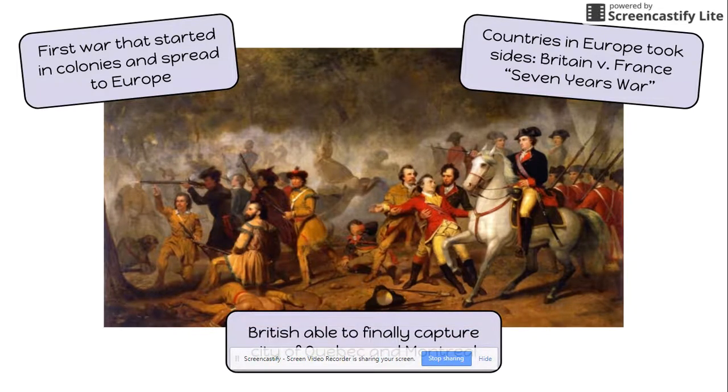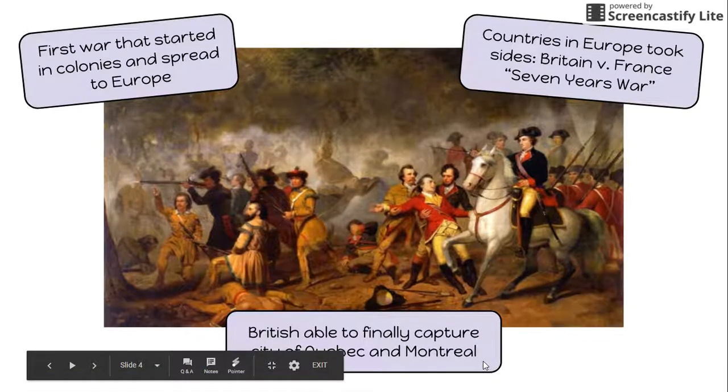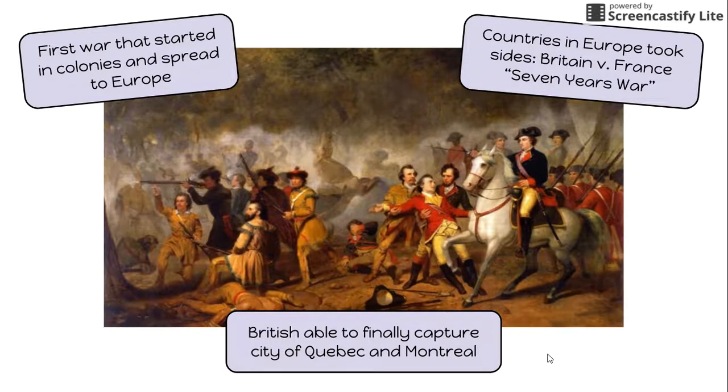Eventually, the British are able to capture the city of Quebec and Montreal. And with the capturing of these two major cities that the French controlled here in the colonies, it brought the French and Indian War to an end, and the British were successful in winning.